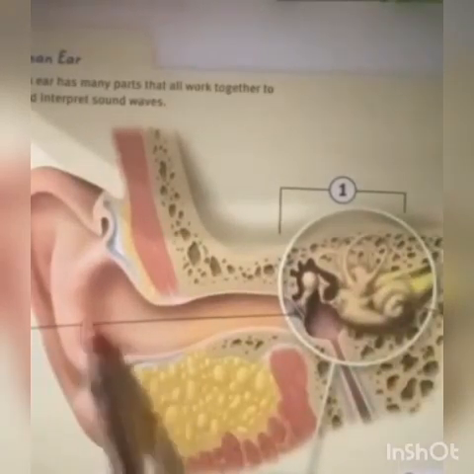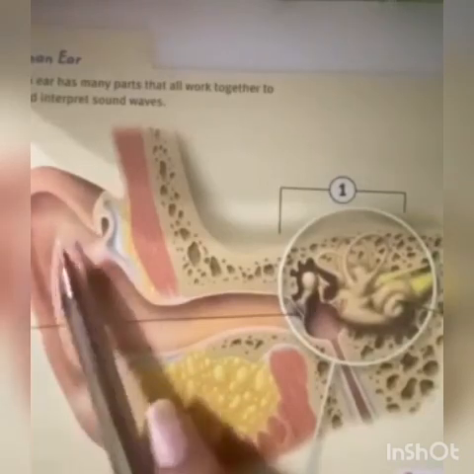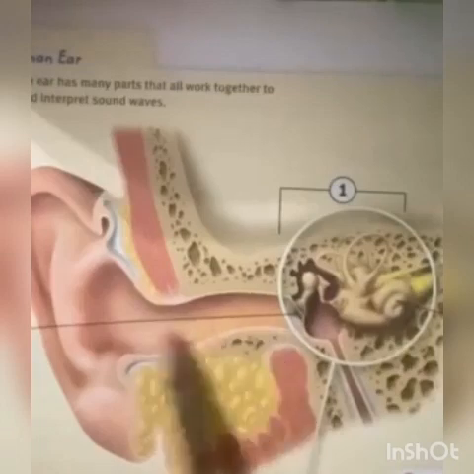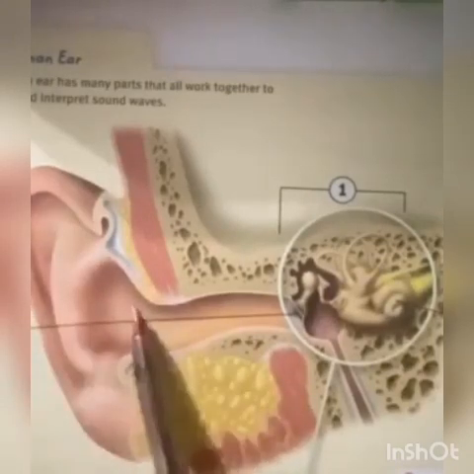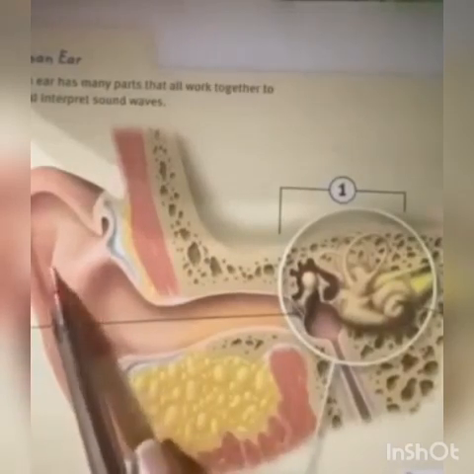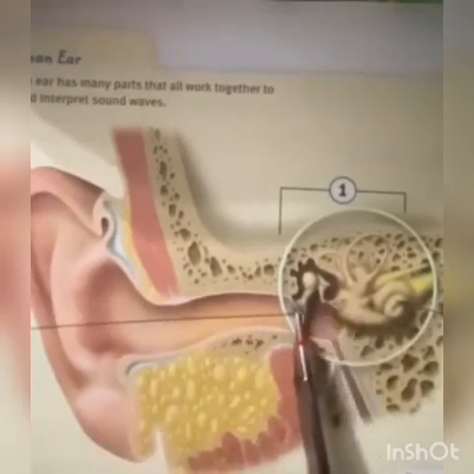The outer ear consists of the pinna. This is called the pinna. Pinna, ear canal, and eardrum.